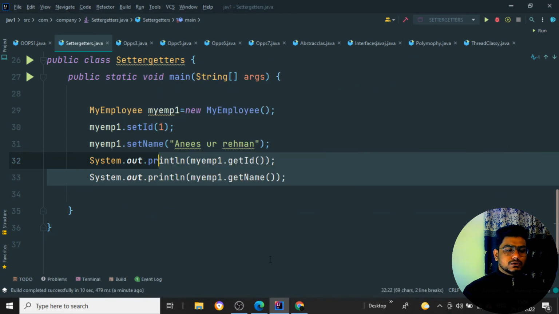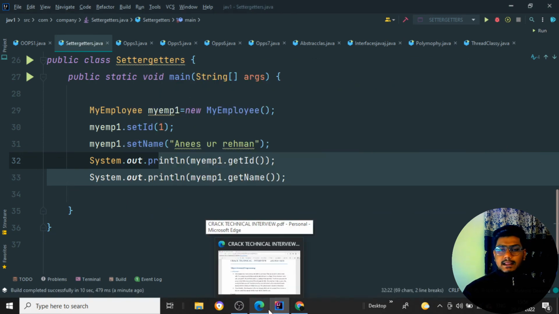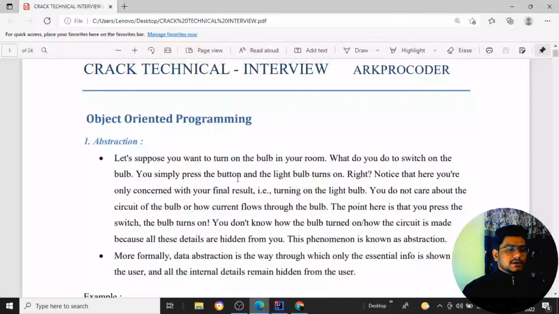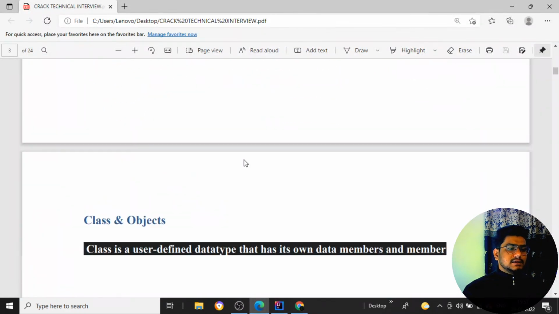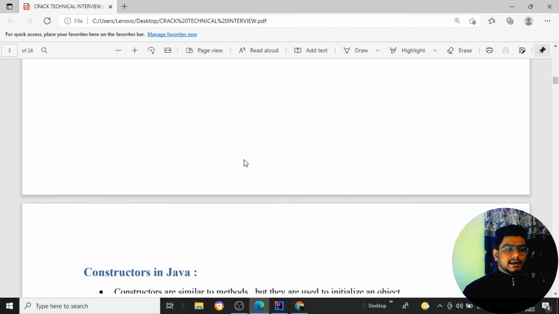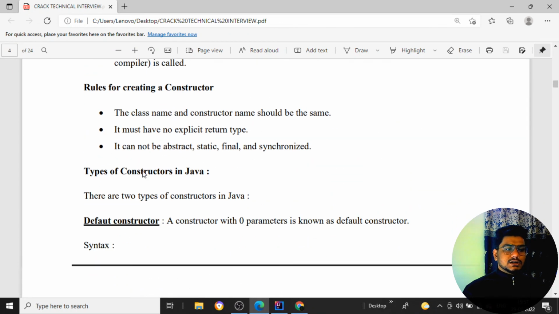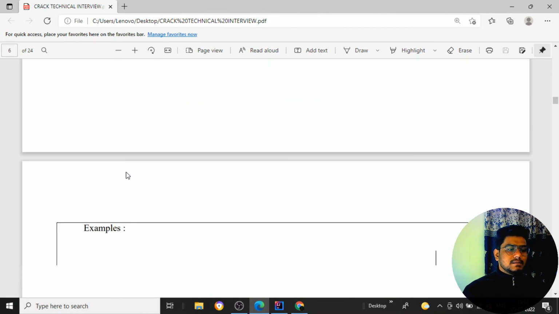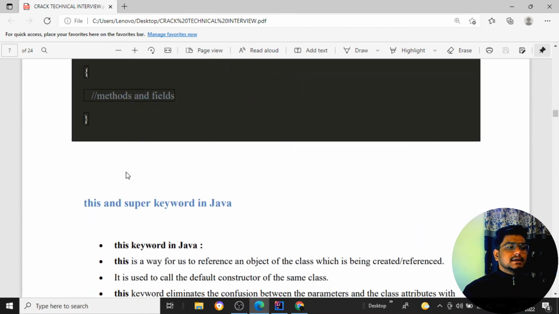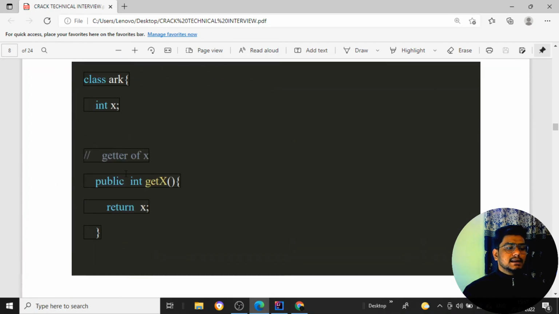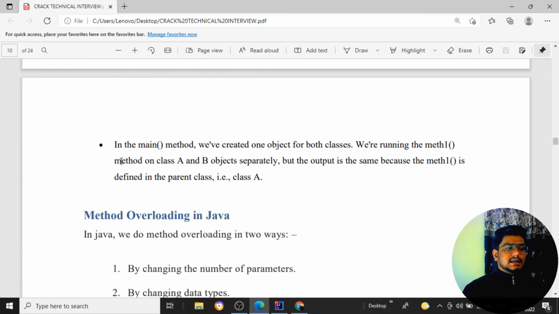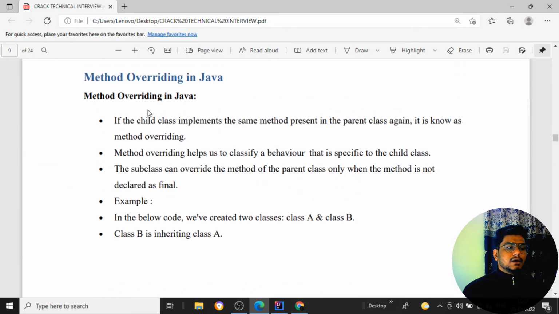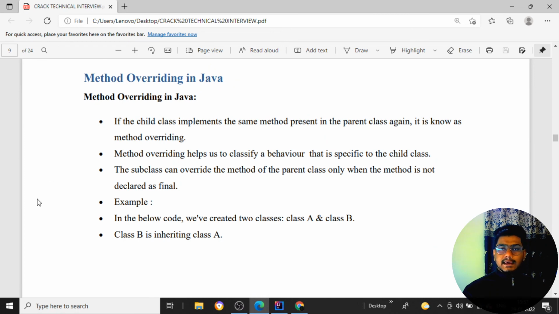I hope you have understood it nicely, and that you have also understood the inheritance concept in this video. So this is all the basics of object oriented programming. We have completed almost the constructor, inheritance, class, objects, getters and setters. The remaining concepts I'll be covering in my next video, that is a very important topic, abstraction. Abstraction is a very important topic which they will 100% ask, and we'll be seeing method overloading as well as overriding in Java, as well as interface, all the left out things.